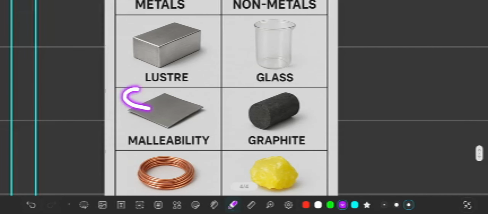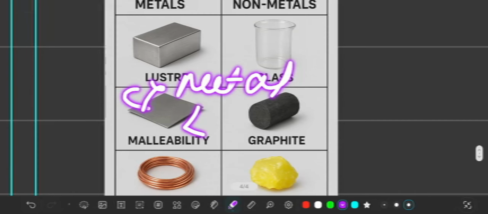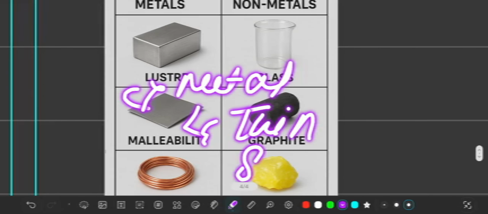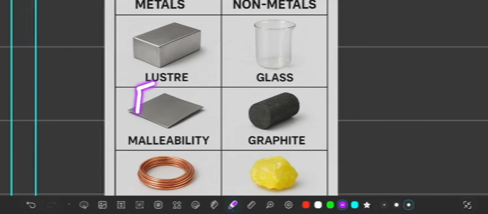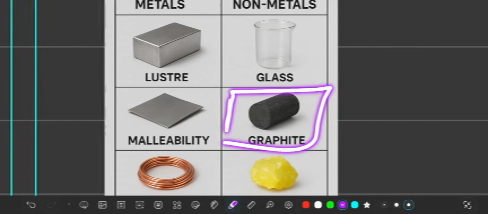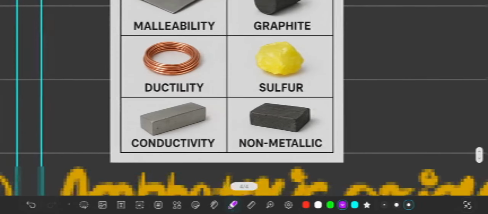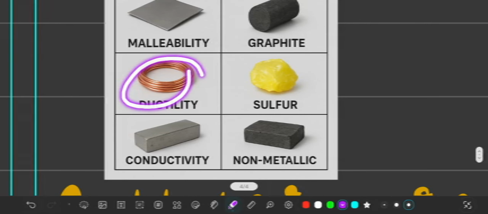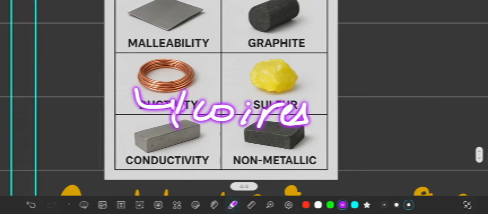Next is malleability. Malleability is a property where metals can be beaten into thin sheets. Now, what are its exceptions? The exception is mercury, which cannot be beaten into thin sheets. Whereas in non-metals, most of them are non-malleable, but graphite can be beaten into thin sheets.